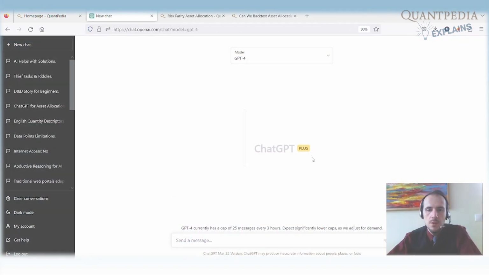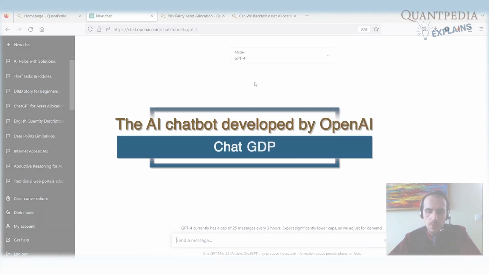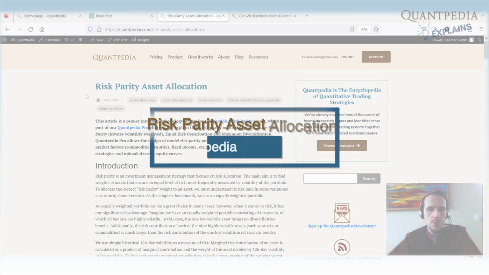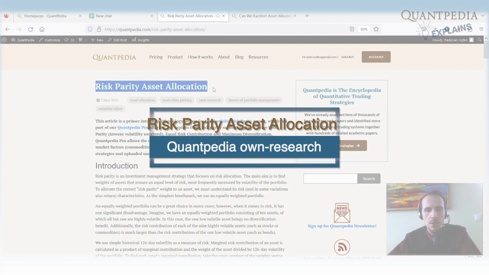Here is ChatGPT. At the moment it's just a chat interface where we can ask any question to the AI bot, and the AI bot will give us the answer. We tried to force the chatbot to backtest the risk parity asset allocation for us.